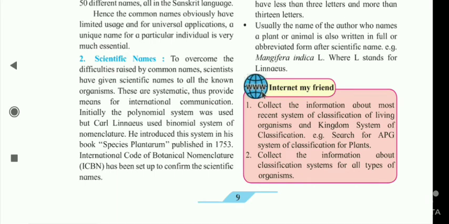To overcome the difficulties raised by common names, scientists have given scientific names to all the known organisms. These are systematic, thus provide means for international communication. Initially, the polynomial system was used. Carl Linnaeus used the binomial system of nomenclature. He introduced this system in his book Species Plantarum, published in 1753. The International Code of Botanical Nomenclature (ICBN) has been set up to confirm the scientific names.